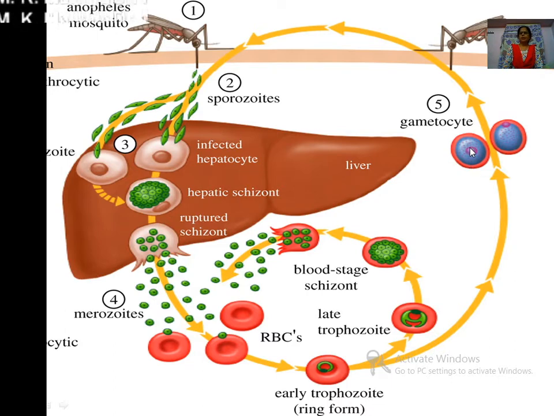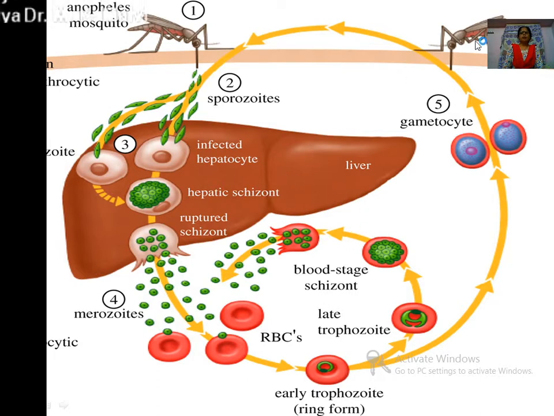But the sexual life cycle is not carried out in the same human being. For this, gametocytes are formed by this erythrocytic schizogony, and the parasites now appear in the gametocyte structure. They are of two types. One is bigger, another one is smaller. The bigger gametocyte is known as the megagametocyte or macrogametocyte, and the smaller is the microgametocyte. These gametocytes at all stages are in the blood cells of the infected human person.